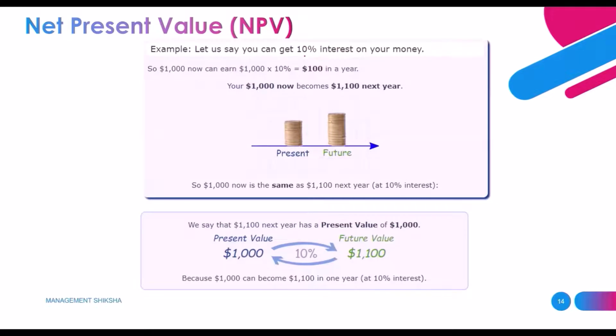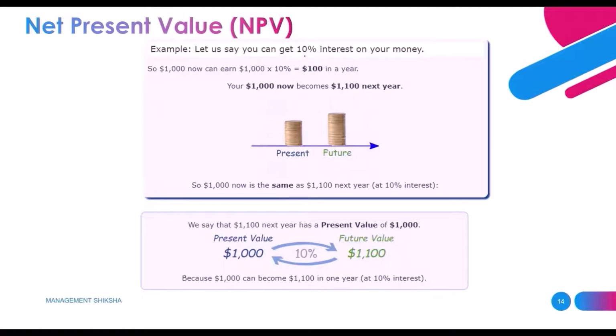The next technique under capital budgeting is the net present value method. Most of us know that money we have in hand now is more valuable than money we collect later on. That's because we are doing business, buying something and selling it in the future, or simply putting our money in a bank and earning interest.